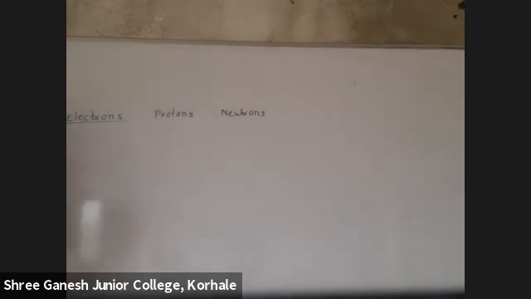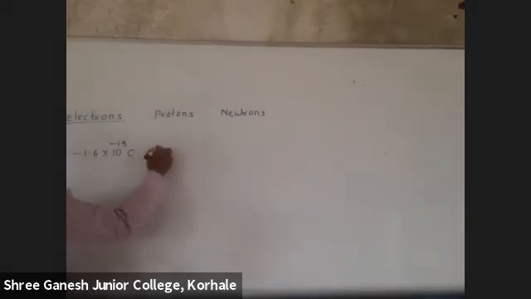Can you tell me, students, the charge on electron? Yes. Minus 1.6 into 10 raised to minus 19 coulomb. Correct? What is the charge on proton? Yes. Same charge, but plus 1.6 into 10 raised to minus 19 coulomb.